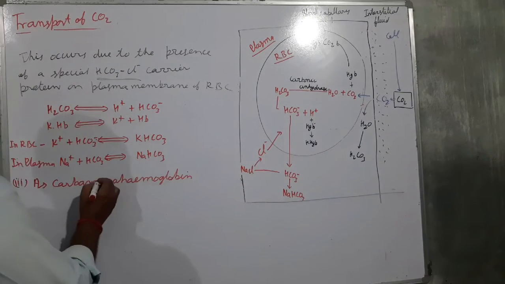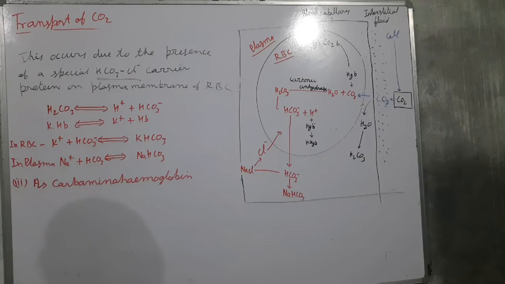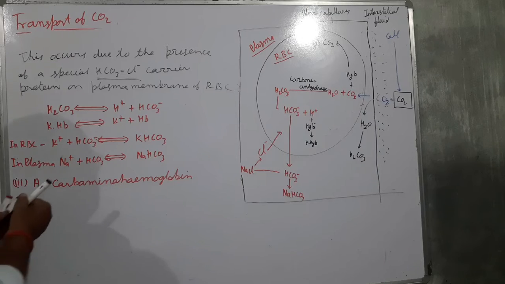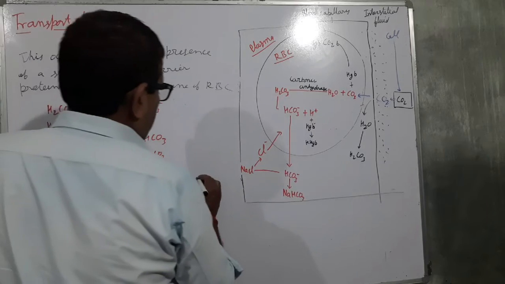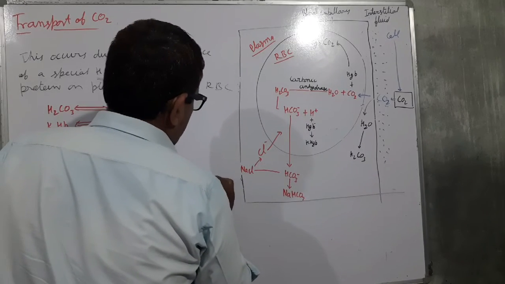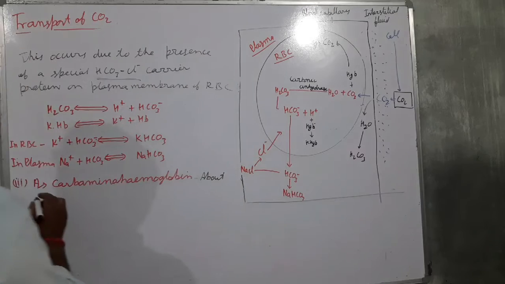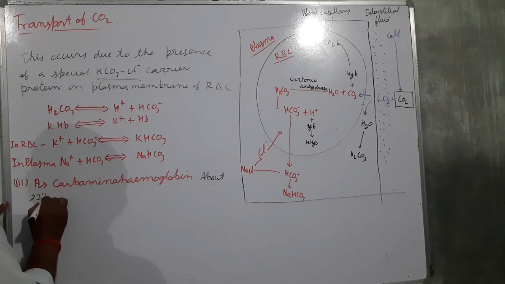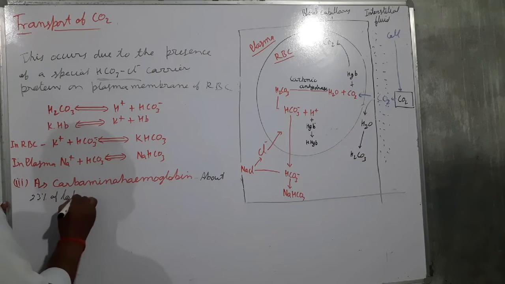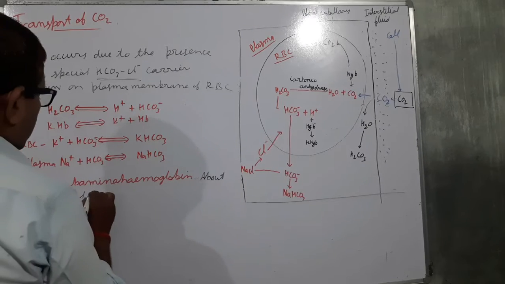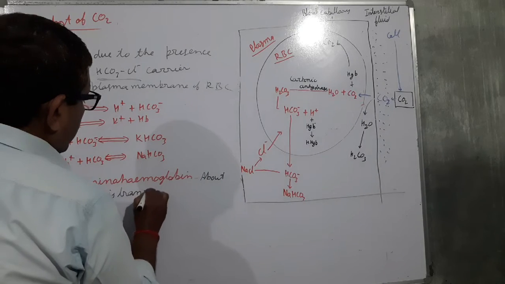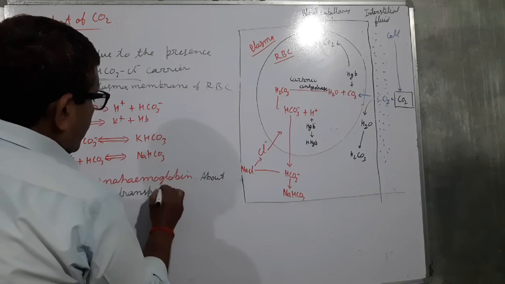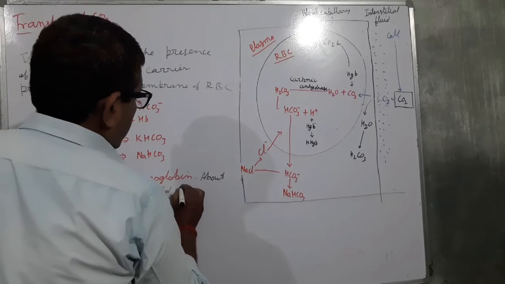This is another form, carbaminohemoglobin. About 23% of total carbon dioxide is transported in this form.